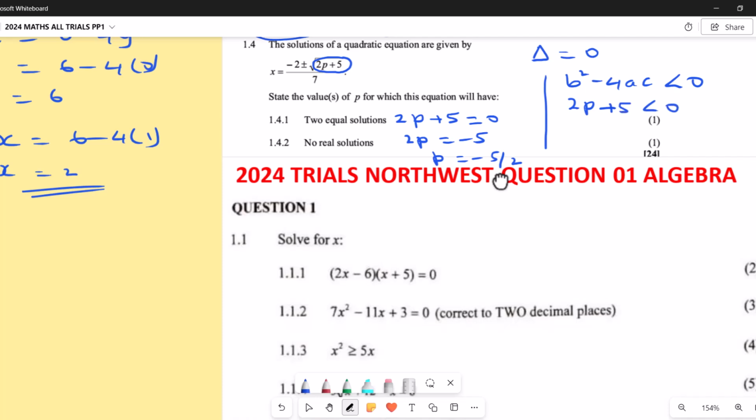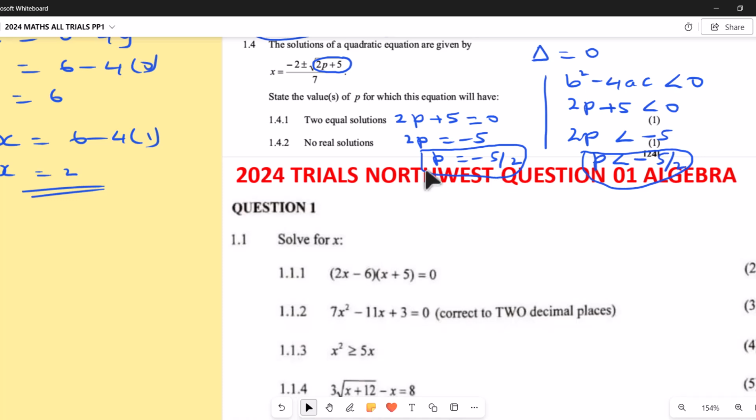I'm going to say 2p is less than negative 5, because of the plus, so negative 5 here. So my p is less than negative 5 over 2. So those are the answers which they need here. We have p less than negative 5 over 2 for no real solutions, and p equals negative 5 over 2 for equal solutions.